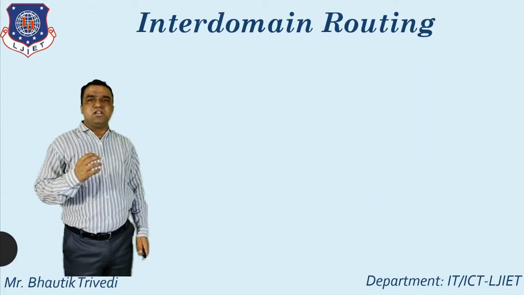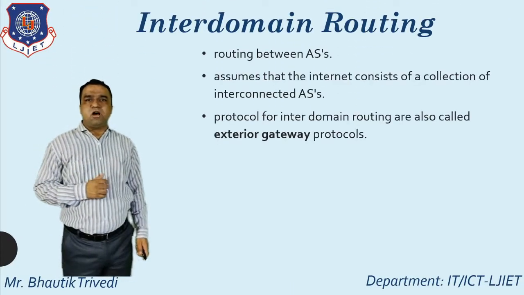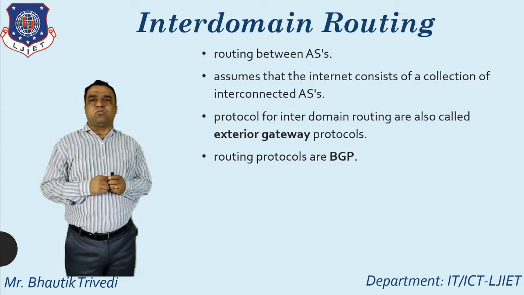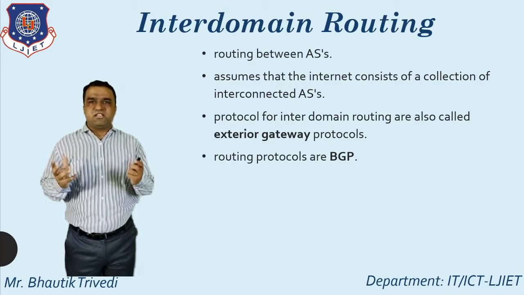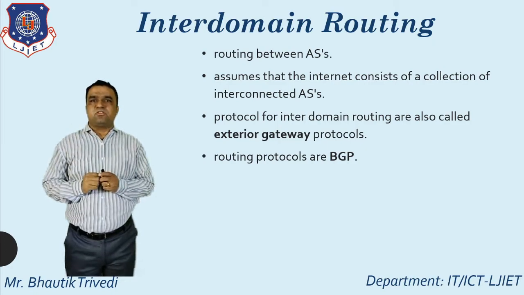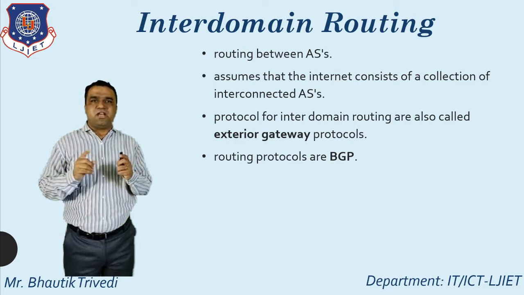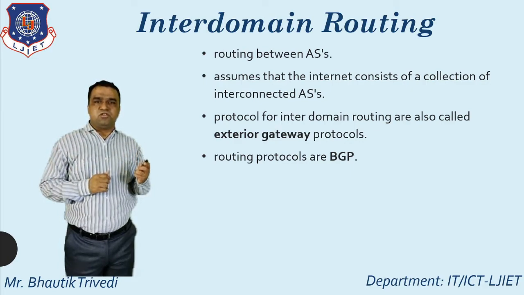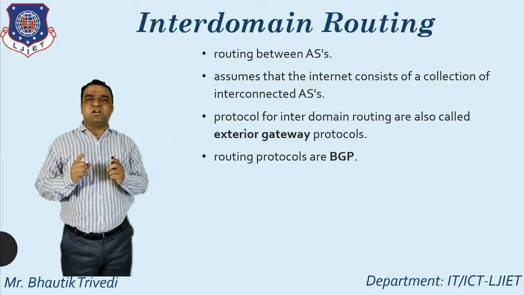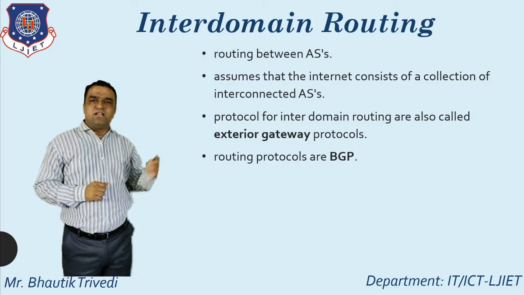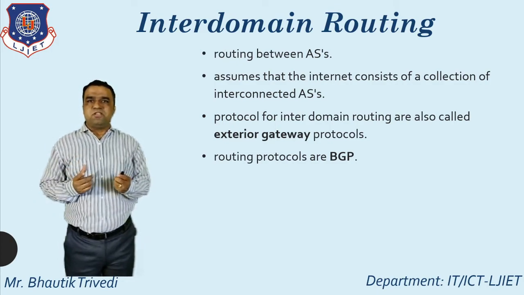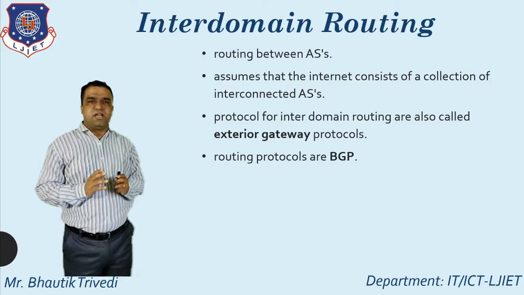Next one is inter-domain routing. What is the meaning of inter-domain routing? Inter-domain routing means routing between autonomous systems. Must remember one thing, what is the difference between inter-domain routing and intra-domain routing? Intra-domain routing is within an autonomous system, inter-domain routing is between autonomous systems. Inter-domain routing is also known as EGP, that is Exterior Gateway Protocol. And the example of inter-domain routing is BGP, and the full form of BGP is Border Gateway Protocol.